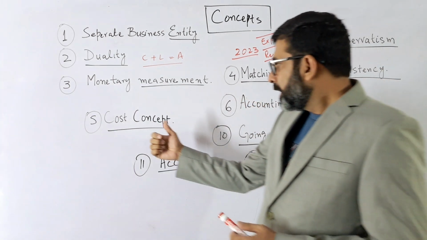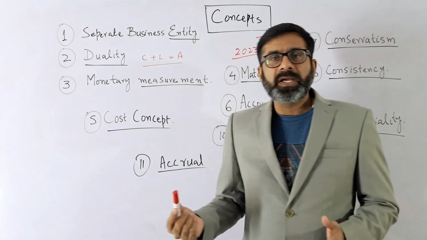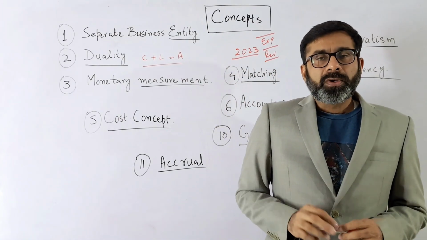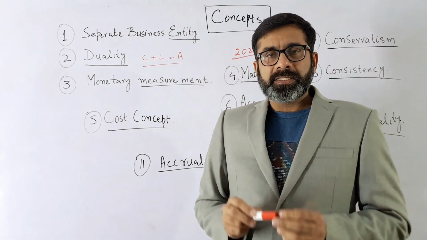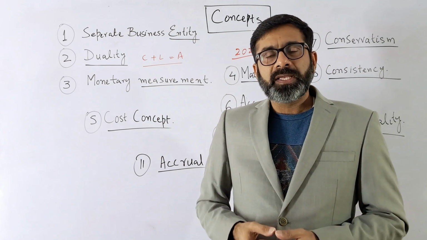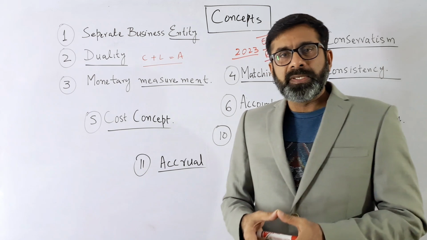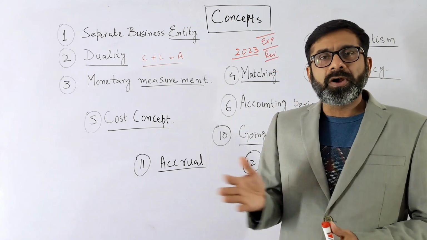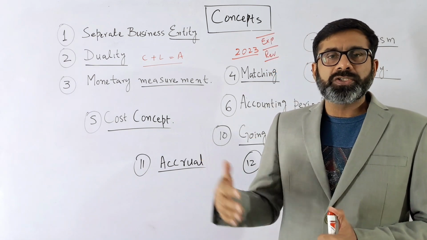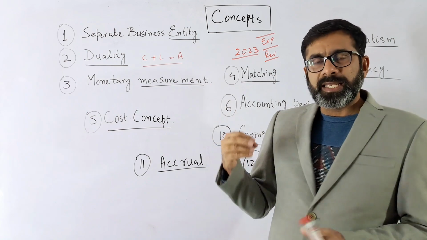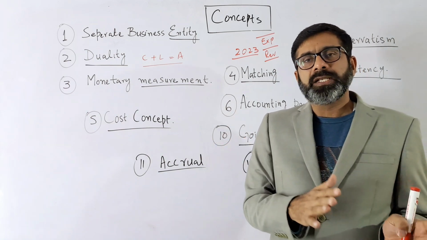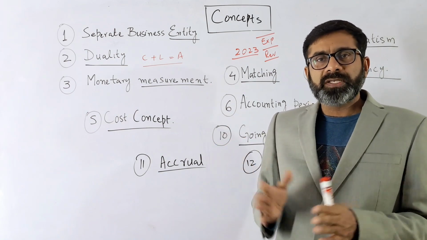The next thing is the concept of cost. Whenever you are buying any asset, I hope you remember the concept of assets. Anything which has a value, which is used or controlled by the business and which can be converted into cash now or in the future is considered an asset. We have current assets and non-current or fixed assets.